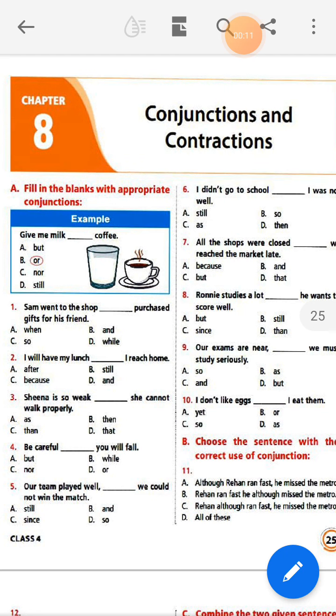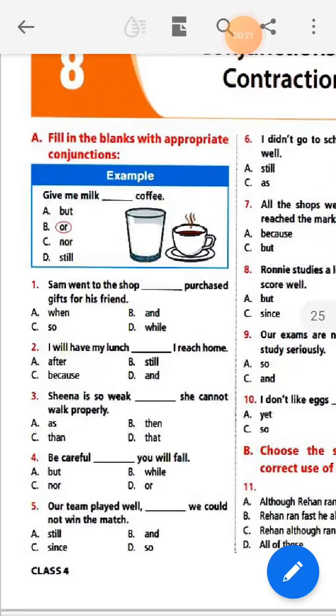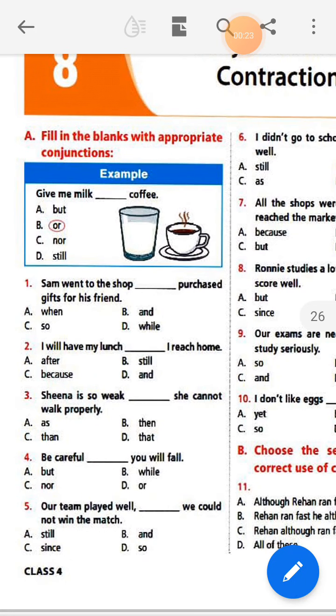Today I will discuss conjunctions and contractions. First, let us know what conjunctions are. What is a conjunction? A conjunction is a word that joins other words, groups of words or two sentences together.